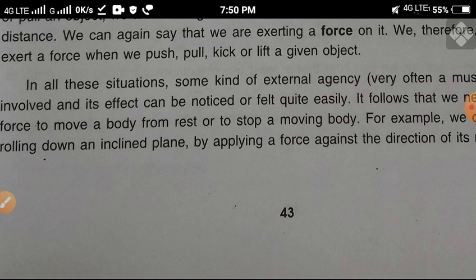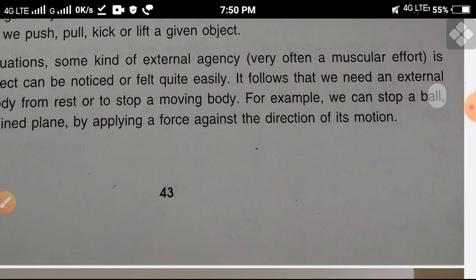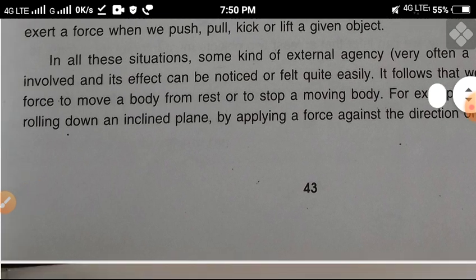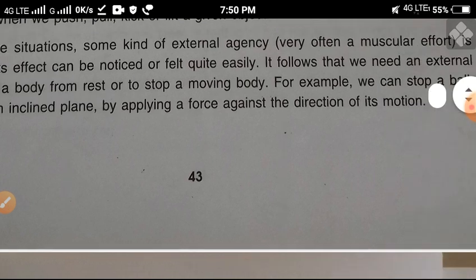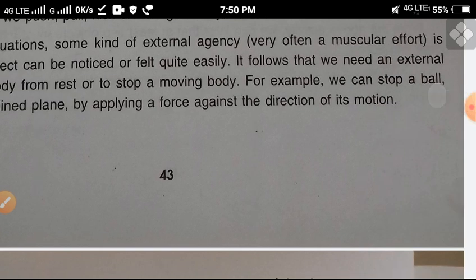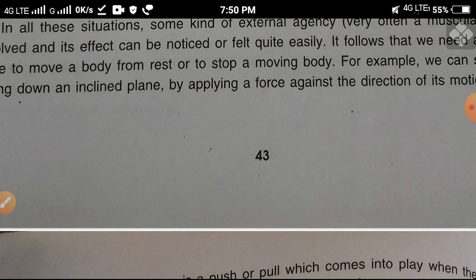In this situation, some kind of external agency, external force, very often muscular effort, is involved, and its effect we notice and feel quite easily. So it follows that we need an external force to move a body from rest, or to stop a moving body. Suppose any body or particle is in motion, and a force is applied against the motion of the body, then what happens?